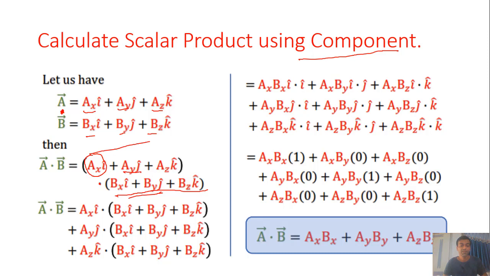Similarly, AY J and AZ K. Then we get AX BX into I dot I. As we have seen above, I dot I always gives the answer 1, and J dot I, K dot J and the others always give the answer 0. So we get this and this only in the final answer.